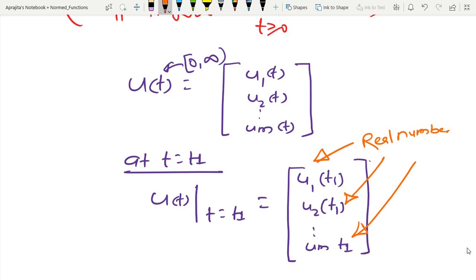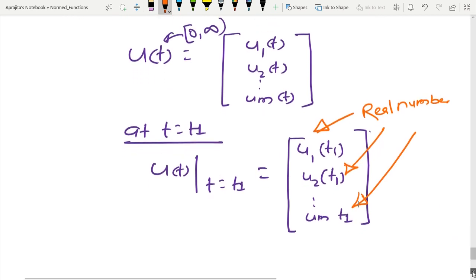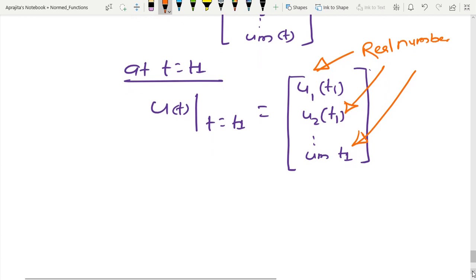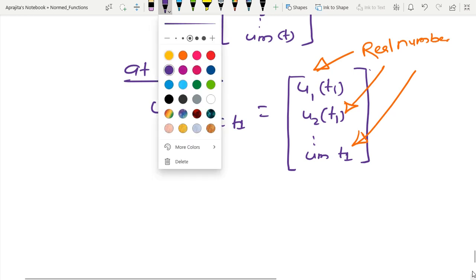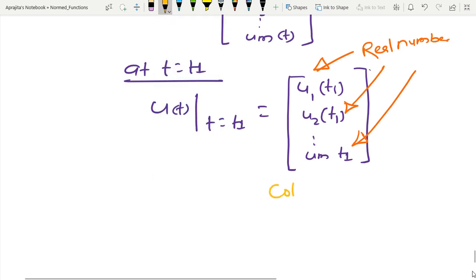So now I have some kind of column vector, and I have to do this kind of thing for all possible t.